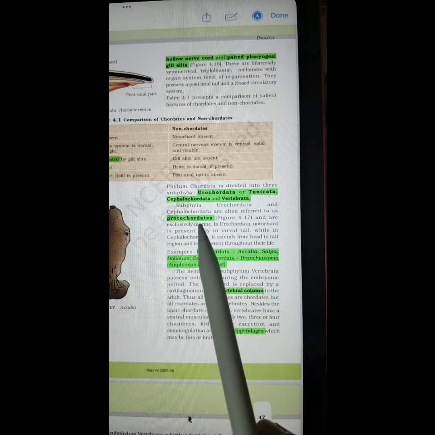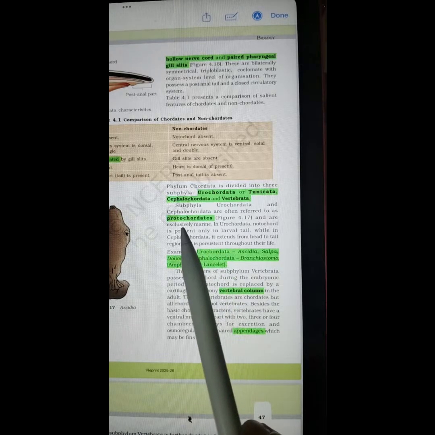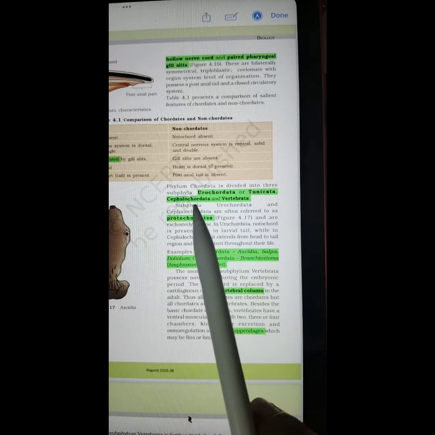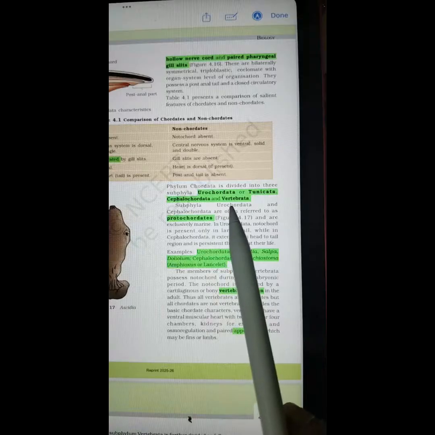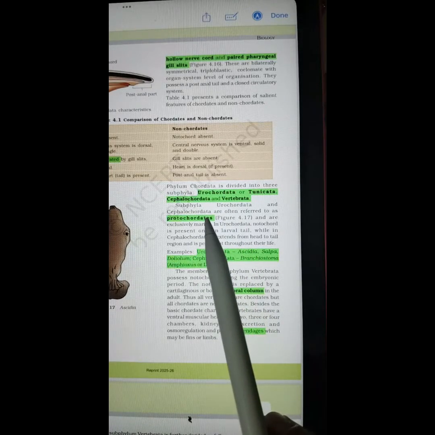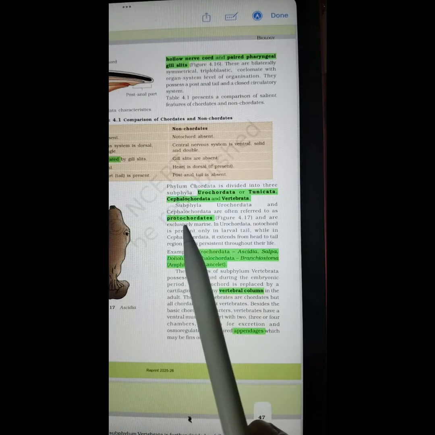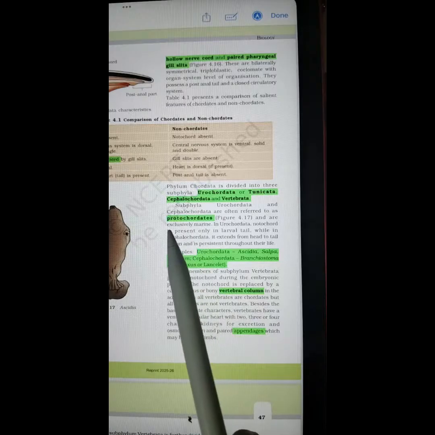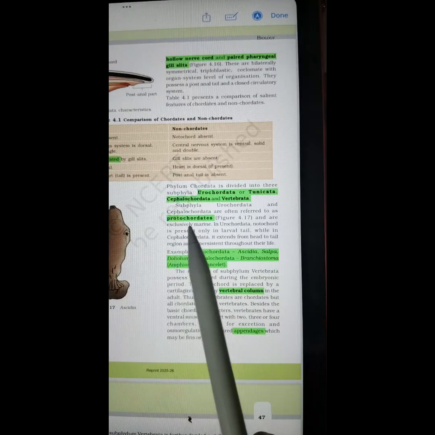This is protochordates. The members of Urochordata and Cephalochordata are called protochordates because they have come on earth prior to Vertebrata. That is why they are known as primitive chordates. For primitive, we have used the word proto, and they belong to the chordates, that's why the suffix is chordates. So the overall term has become protochordates.